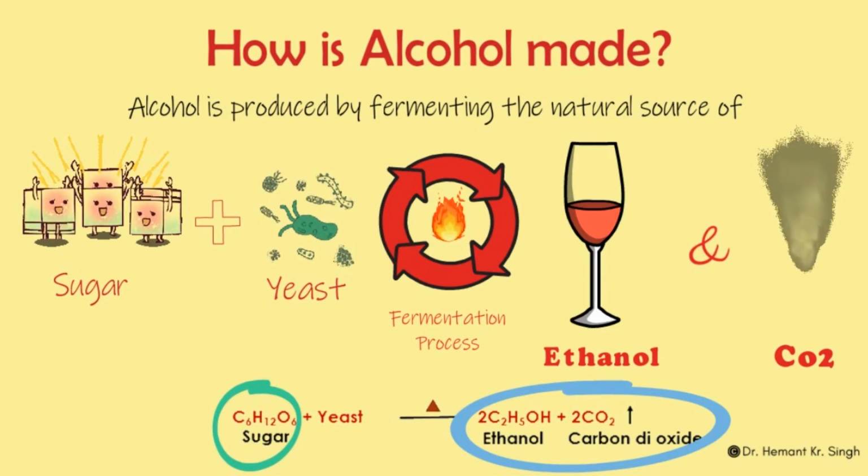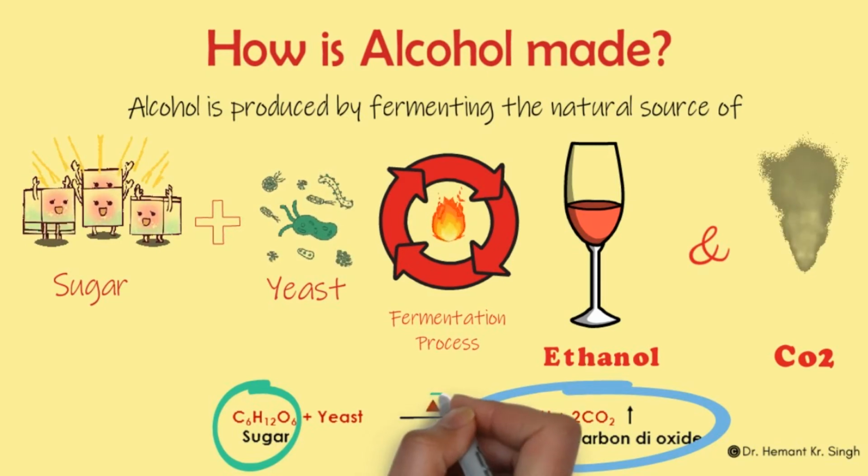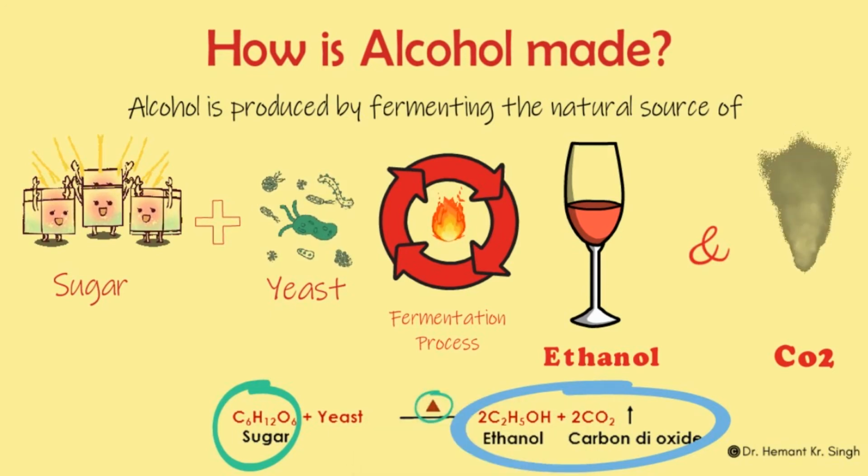Now, as we can see in the above pictorial depiction also, in the fermentation process we have fire in the center. Similarly, in the chemical representation, we have a triangle in the middle. Both these represent heat. The triangle represents heat, which means during the fermentation, heat is also released.